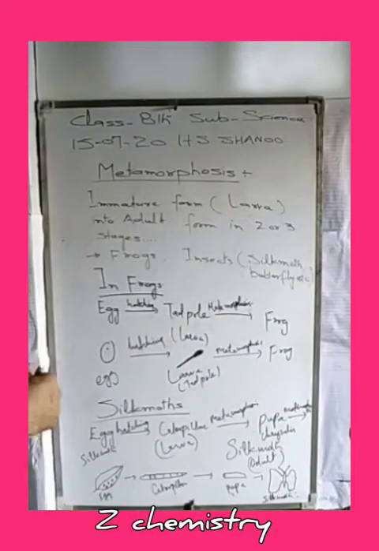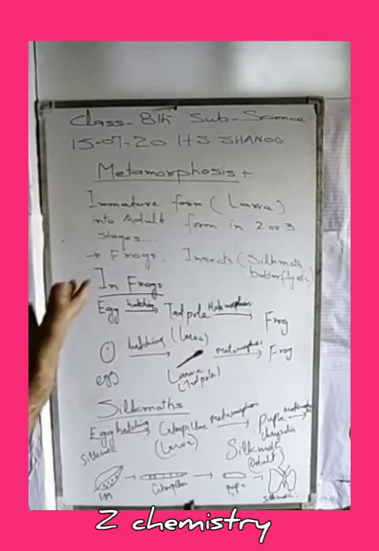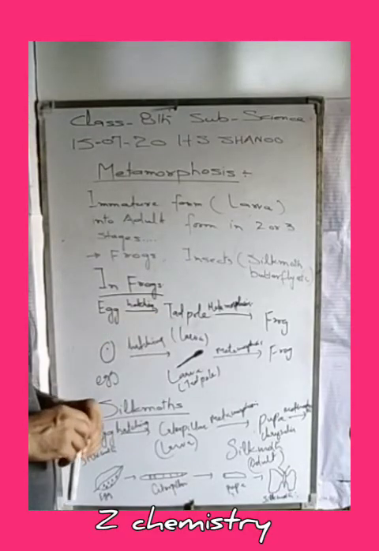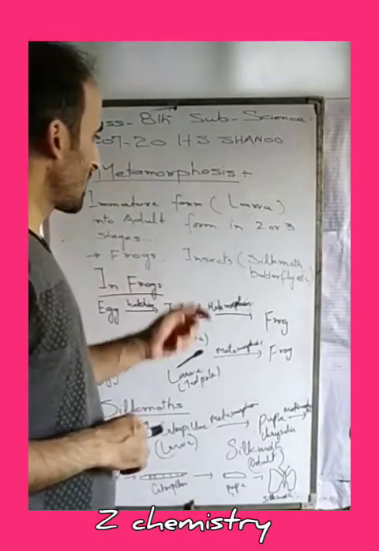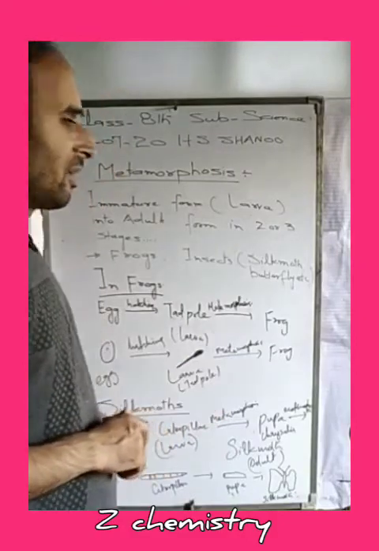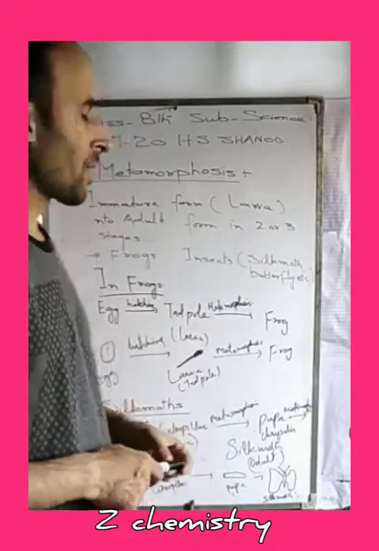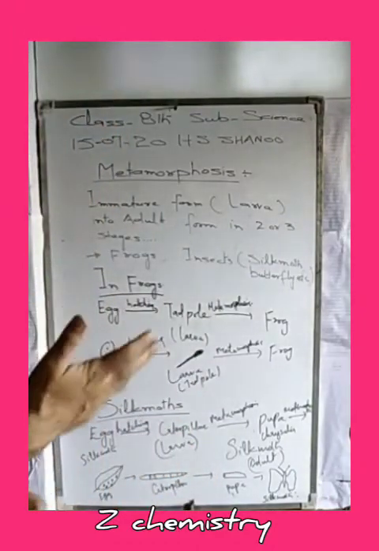This metamorphosis process is most seen in frogs and in certain insects, like the snake moth or the butterfly. Besides this, it also occurs in certain Pisces, in certain fishes too.